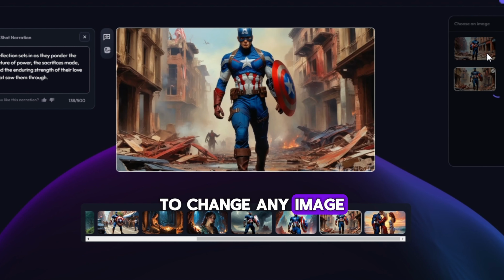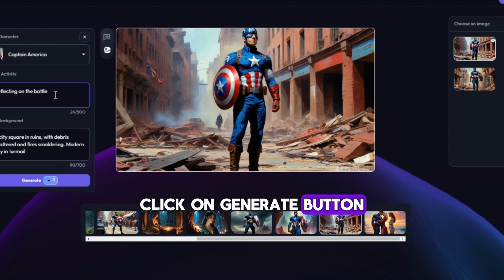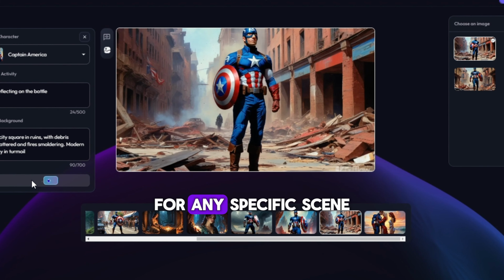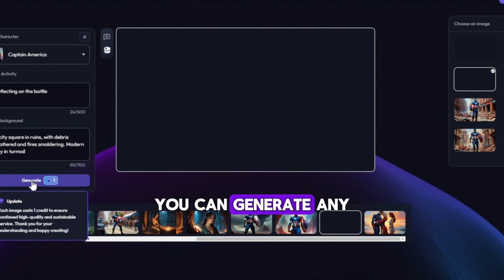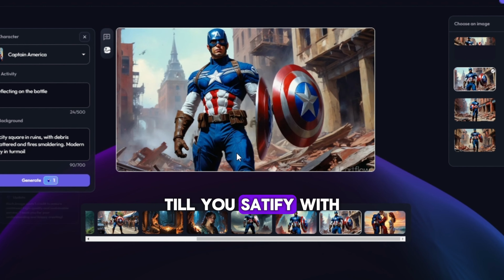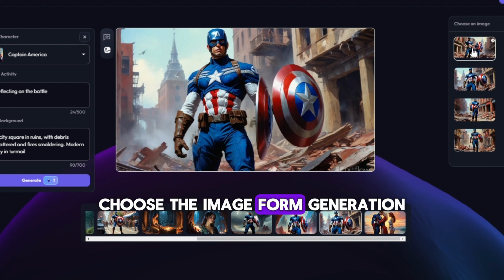To change any image, click on the image icon on the left side of images, click on the generate button to start generating new images for any specific scene. New images are just generated, you can generate any image scene till you are satisfied with the result. Choose the image from generation.